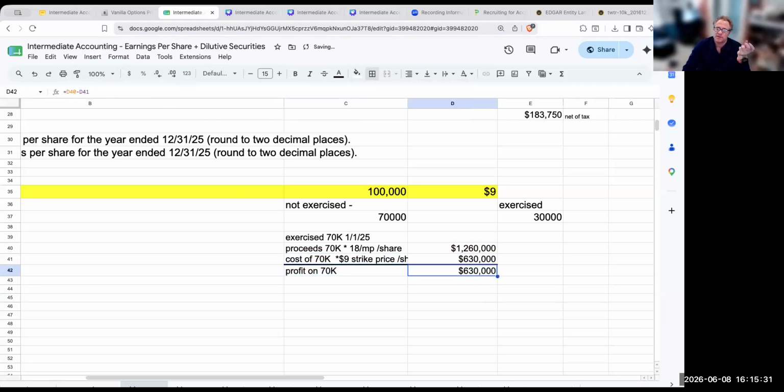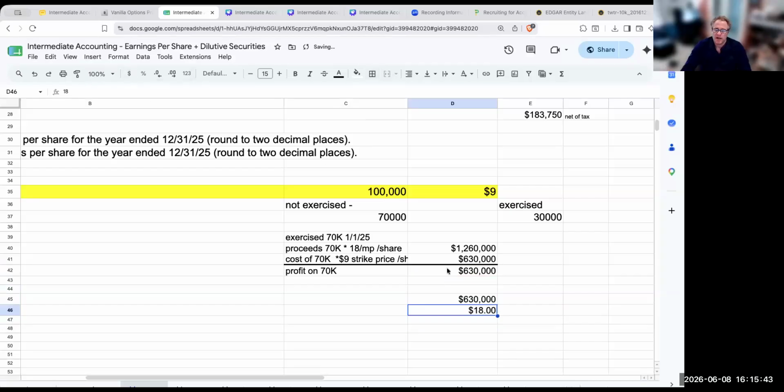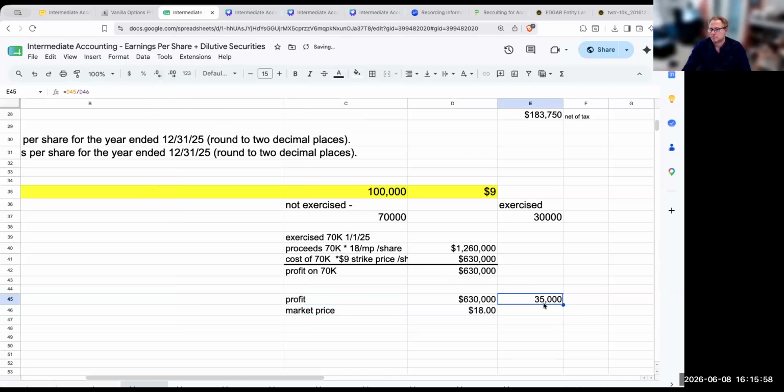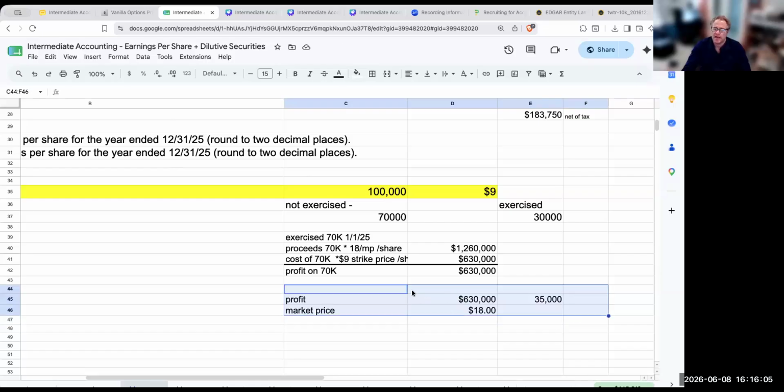Now, the real question is, if I took this 630,000, how many shares could I buy on the open market? If I could go out and buy at $18 per share, which is the market price, this would result in 35,000 shares being issued for the options that were not exercised.